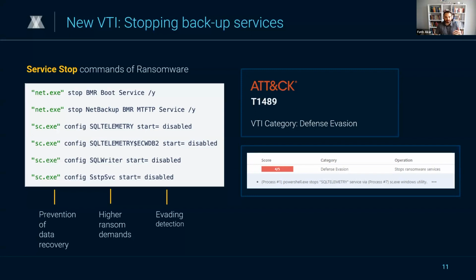Additionally, when victims realize they cannot restore or retrieve their files from their backups, they may feel a greater sense of urgency to pay the ransom to regain access to their data. And this gives the attackers more leverage in demanding higher ransom payments, but also by stopping the backup services.